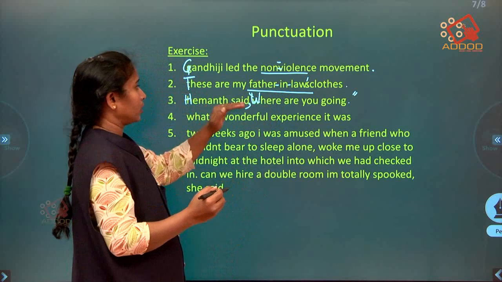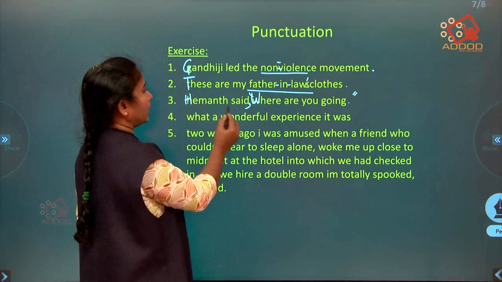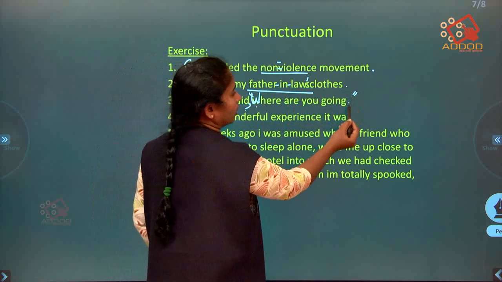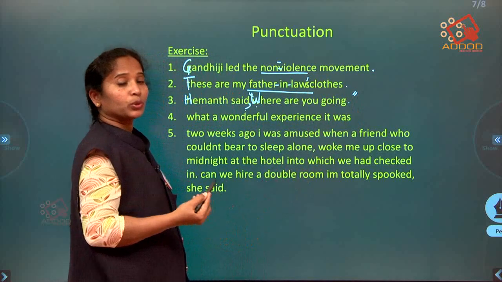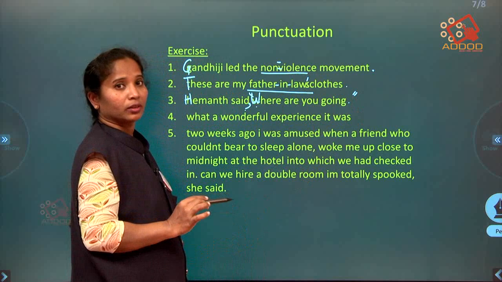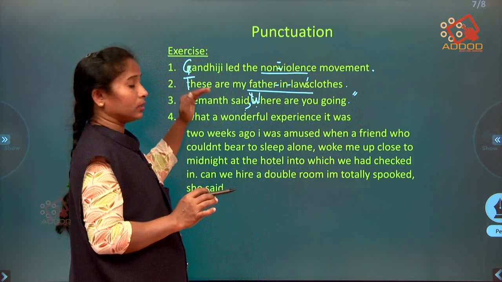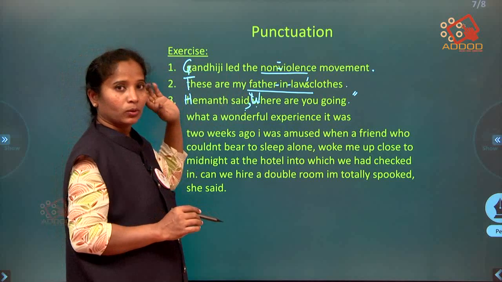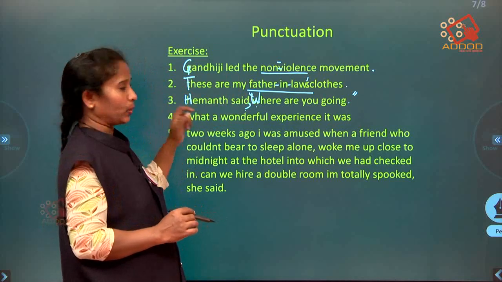Fine. So how many marks you have mentioned here? 1, 2, 3, inverted comma 4 and full stop 5. 2.5 marks you will get here itself. Okay, so be keen, understand the sentence and check whether you have punctuated correctly or not. Now let's see the next one.